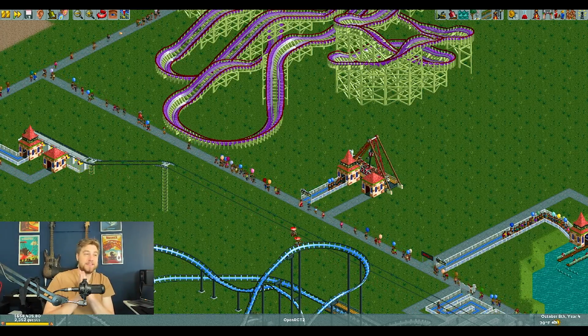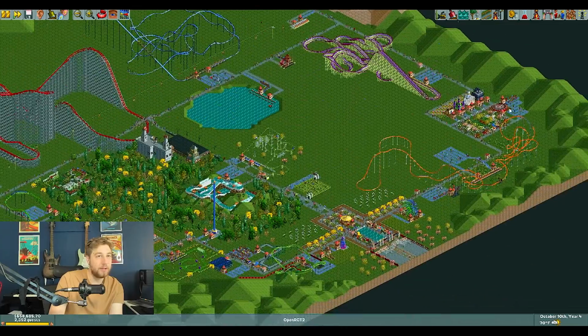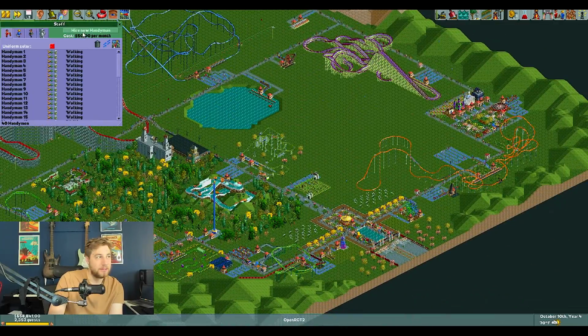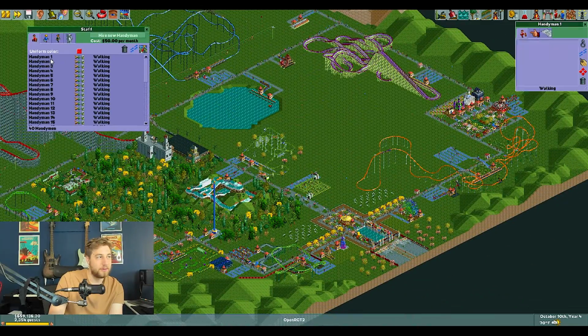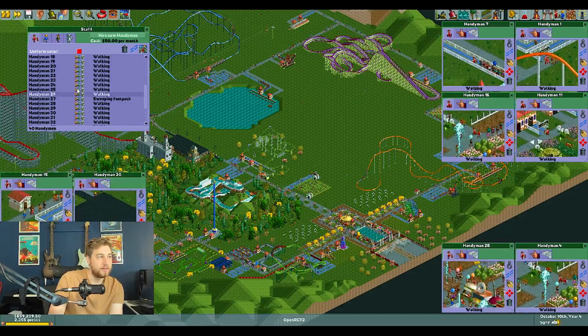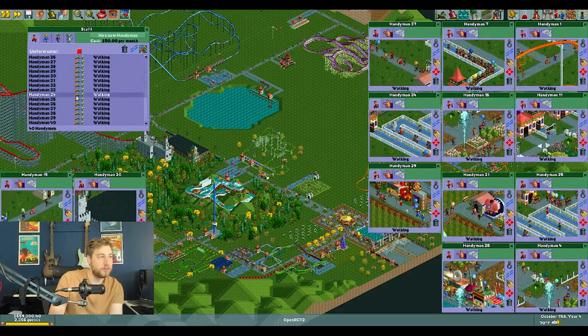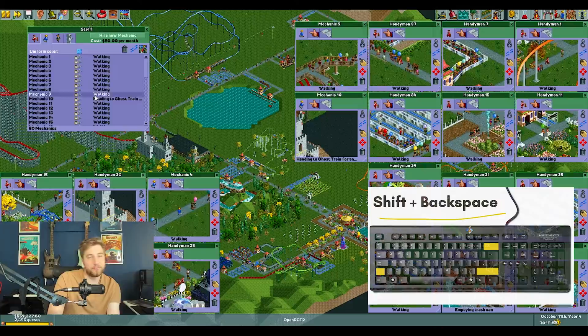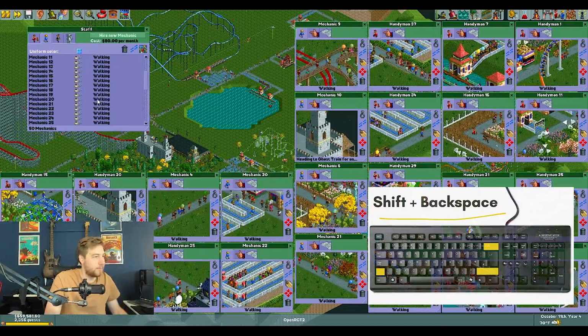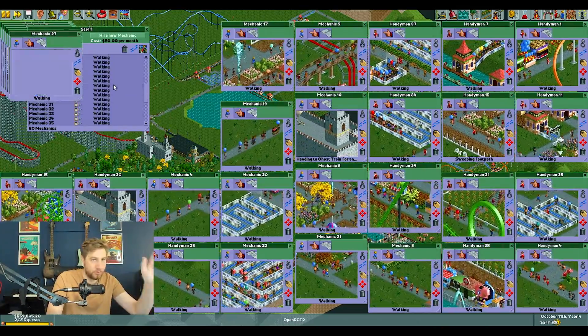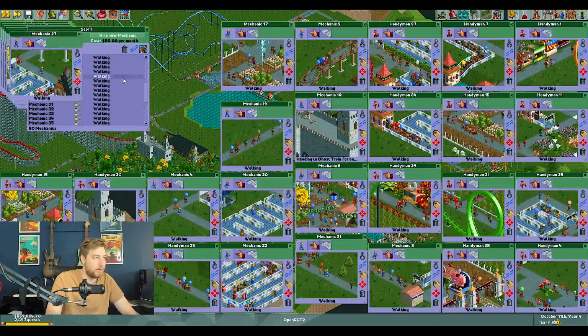All right, this next one, let me just open up a bunch of these. So this is shift and backspace. Now this is sort of similar to the backspace one from earlier, number 3.